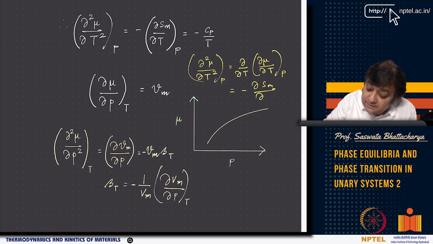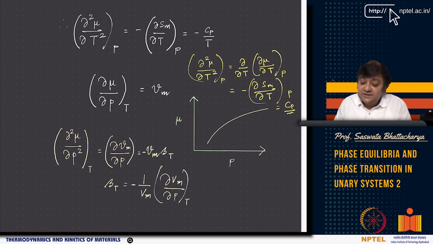at constant P, which is nothing but Cp by T, with the minus sign.